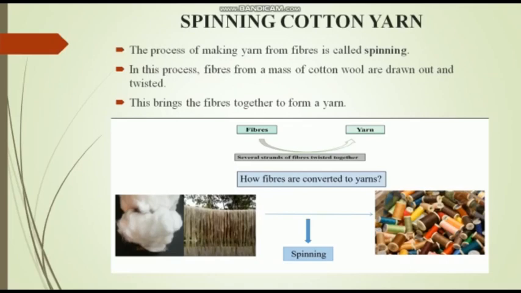You can also prepare a cotton yarn at your home by twisting the cotton very thinly with one hand while holding the cotton bud in the other hand. By twisting it together, you may interlock the fibers and you will prepare a yarn out of it. Now, this process of making yarn from fibers is known as spinning.